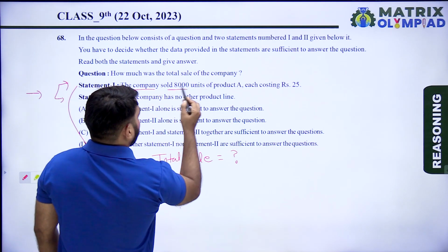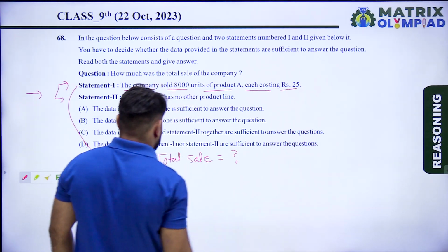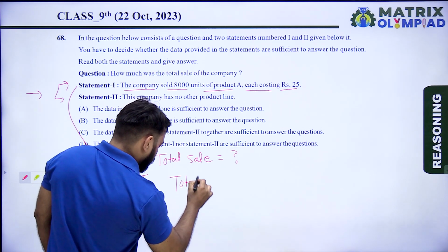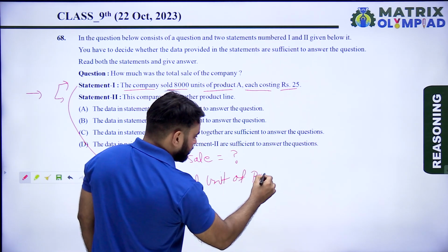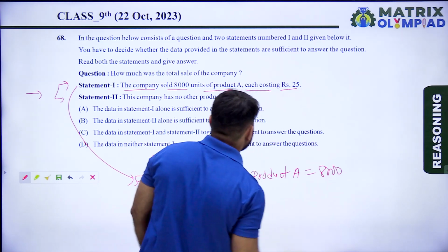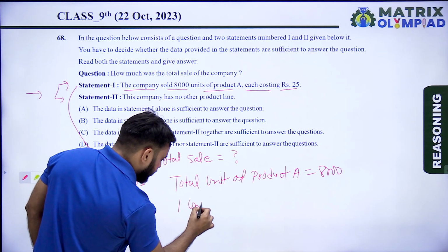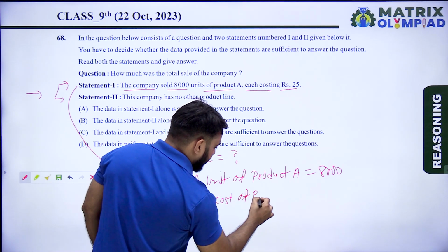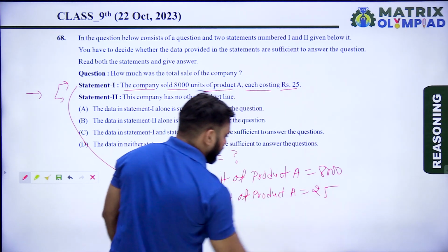the company sold 8,000 units of product A, each costing 25 rupees. So total unit of product A is equals to 8,000 and 1 unit cost of product A is equals to 25 rupees.